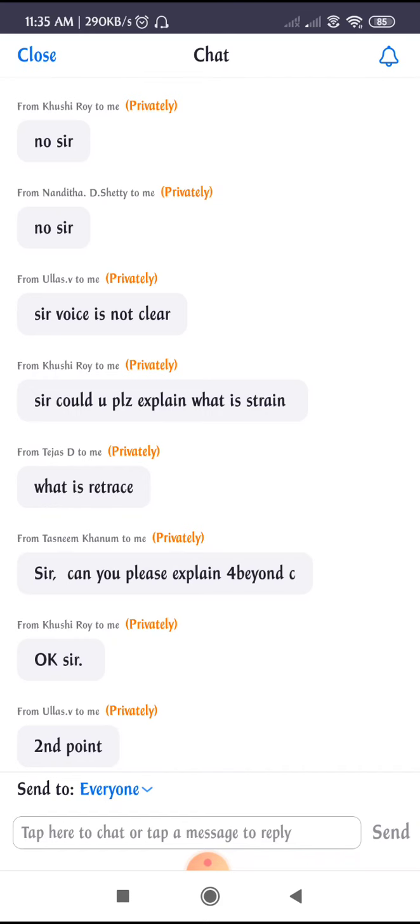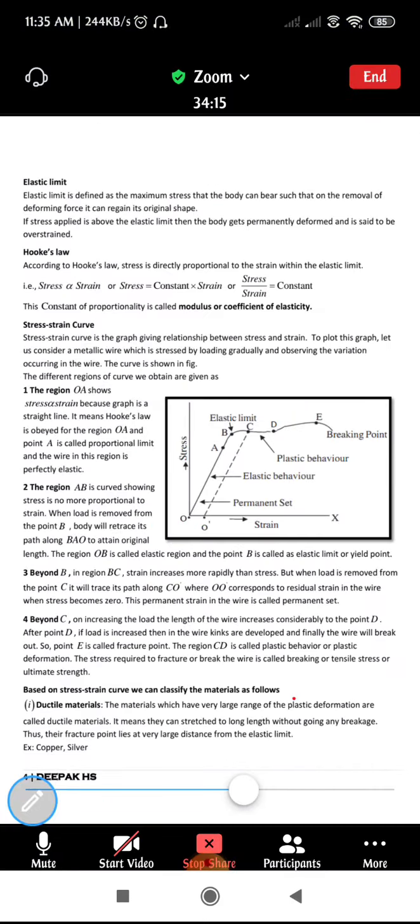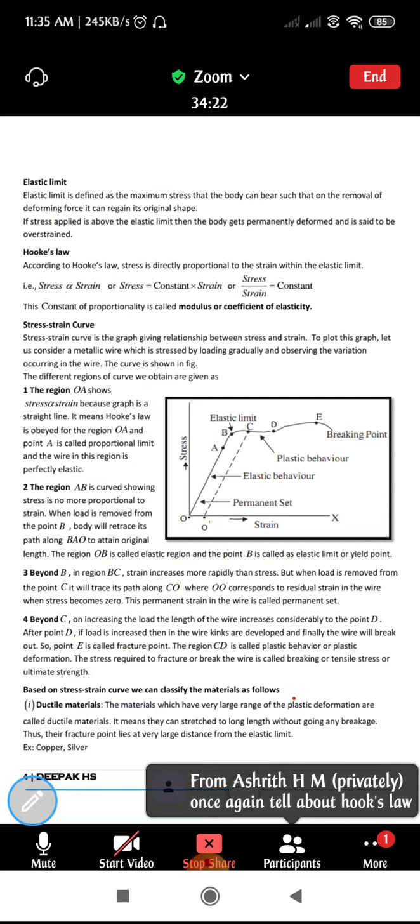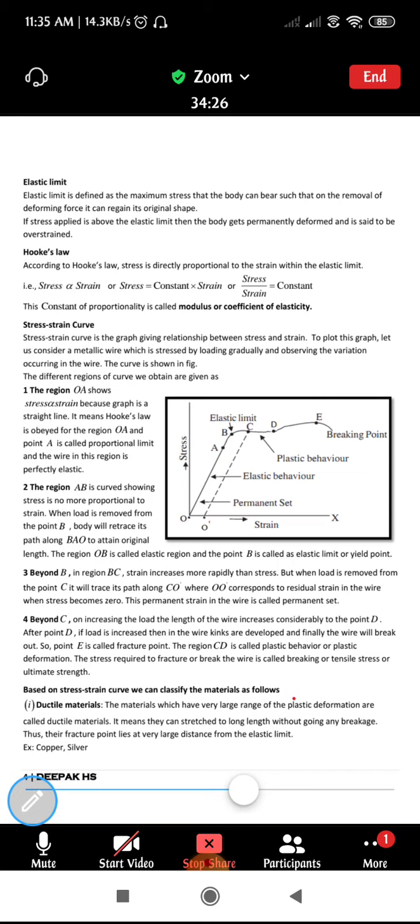Ullas V, second point, Tasneem, fourth. Okay. Coming to Hooke's law, Hooke's law is nothing but where the stress and strain are directly proportional. Within the elastic limit, the stress will be directly proportional to strain. Beyond the elastic limit, the stress will no more be proportional to strain. Okay, so that is the thing.